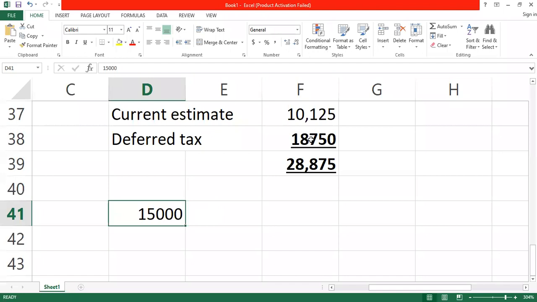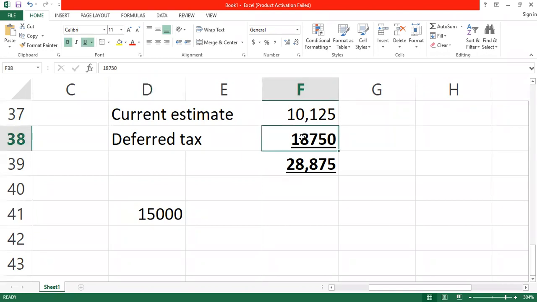So we only take the movement, the difference. It means that our provision has increased by 3,750. So we add the 3,750 to the current tax. But this is our first provision, there's no previous balance, so all of it will be added to the current tax. Okay, so in the statement of profit or loss, your current tax will be 28,875.